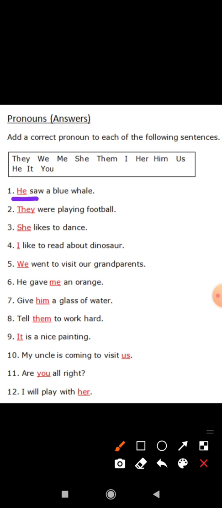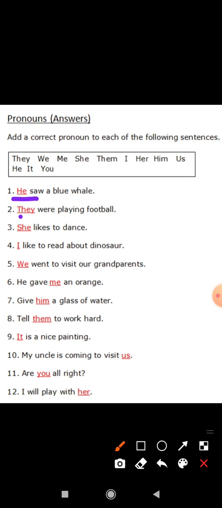See, if we use "Ram saw a blue whale," Ram is a noun. But instead of Ram, we used "he." So, children, here "he" is a pronoun. I hope you understood this.